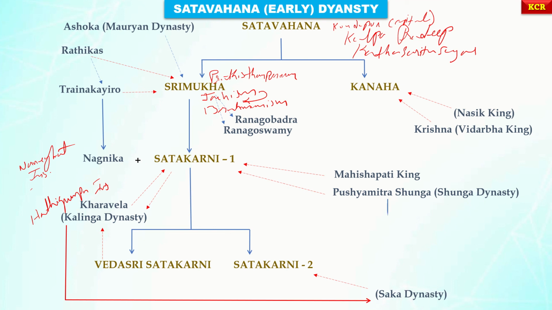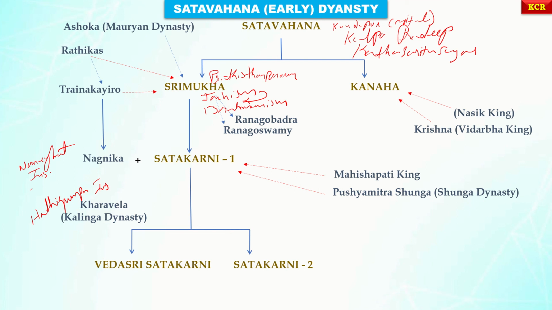And once again, the glory was back home. Please do remember, guys. Please observe here the arrows, the relations between this Satakarni I and this Kharavela. Satakarni I was defeated, and again this Kharavela was defeated by Satakarni. And after the death of Satakarni I, Vedasri Satakarni came to rule, but he was not as powerful as his ancestors.